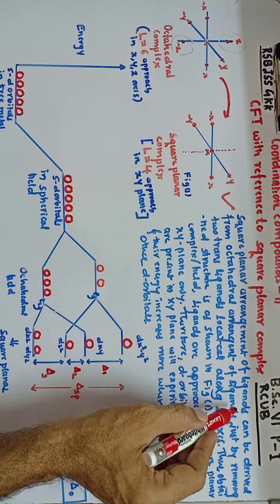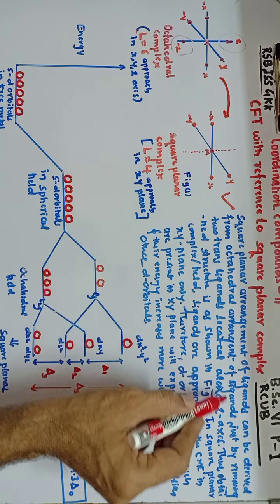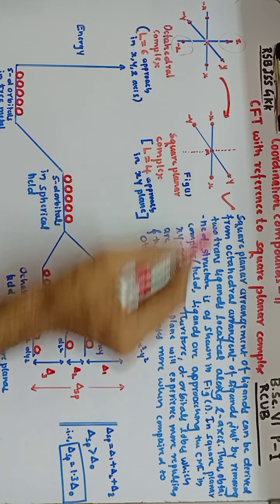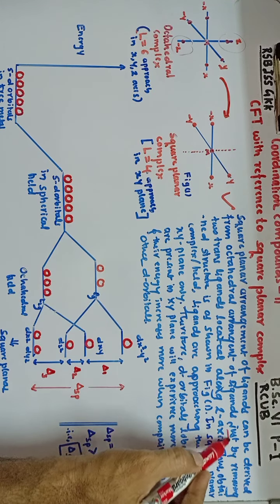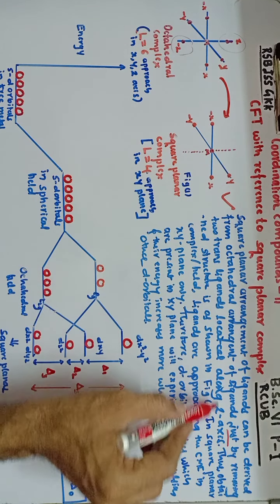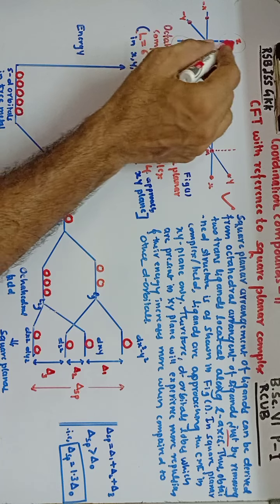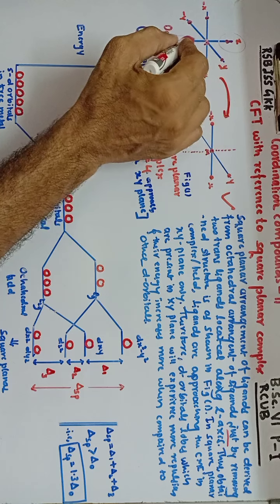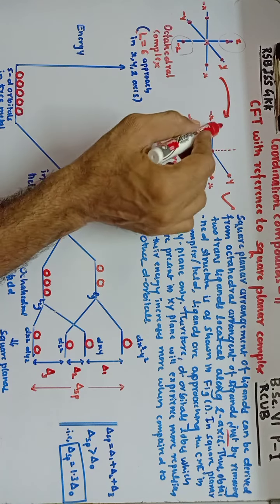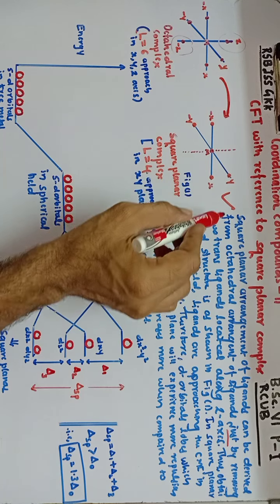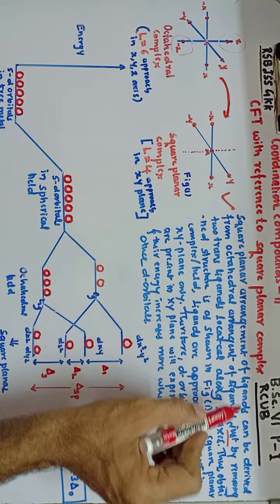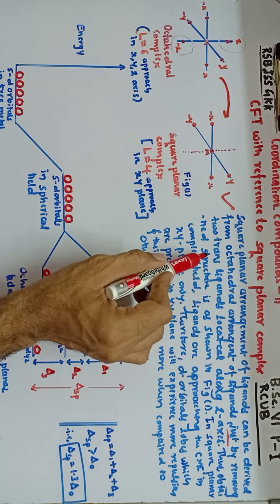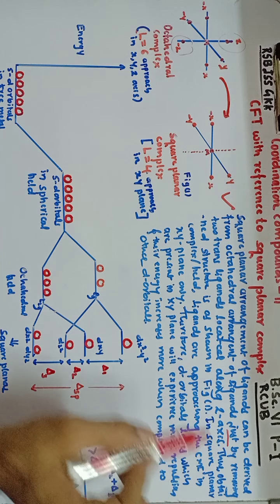Square planar arrangement of ligands can be derived from the octahedral arrangement of ligands. How? Just by removing the 2 trans ligands located along the z-axis. These 2 are the z-axis ligands, which are also known as trans ligands. If I remove these 2 ligands, I will end up with only 4 ligands, that too in square planar arrangement. So that is what we write: square planar arrangement of ligands can be derived from the octahedral arrangement of ligands just by removing 2 trans ligands located along the z-axis.